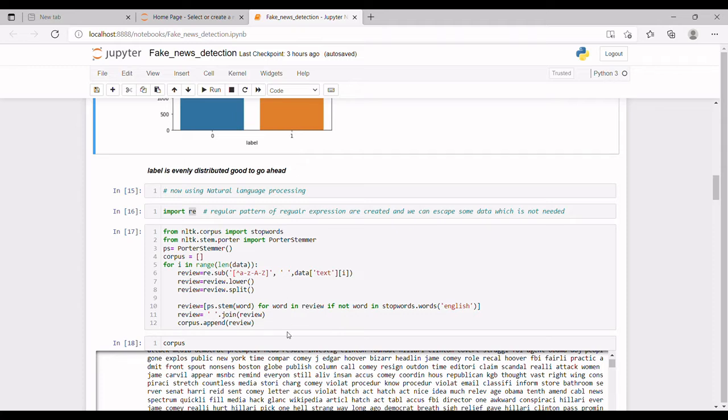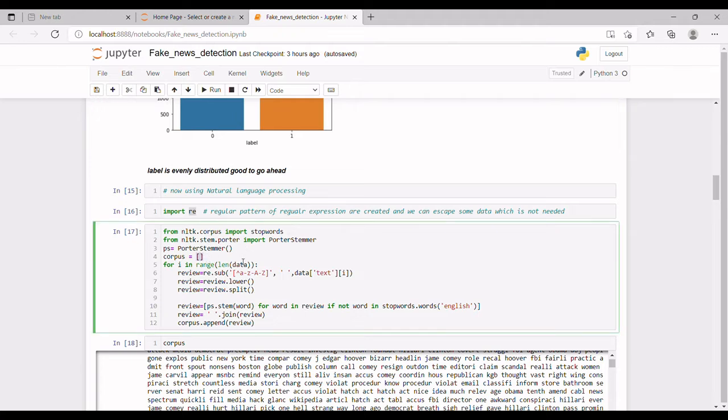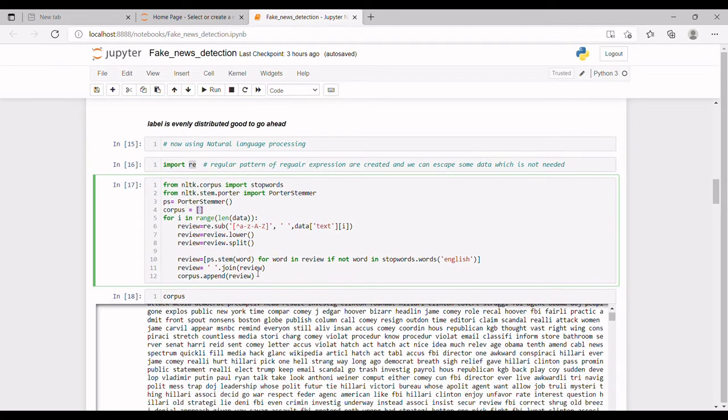We are importing stopwords from nltk.corpus and the Porter stemmer algorithm from nltk.stem.porter. We have created an empty corpus. The Porter stemmer algorithm is used to remove the suffix from words and obtain the stem. Stem is a root word. Using the loop, we keep the range of letters from small a to z and capital A to Z.